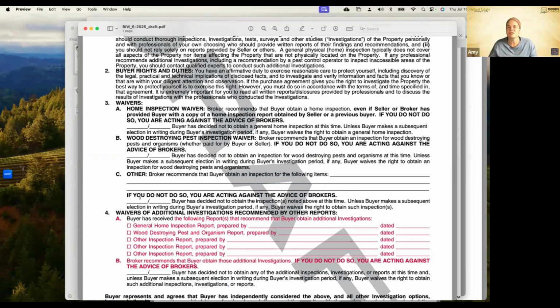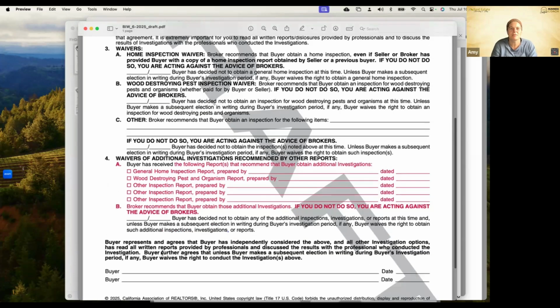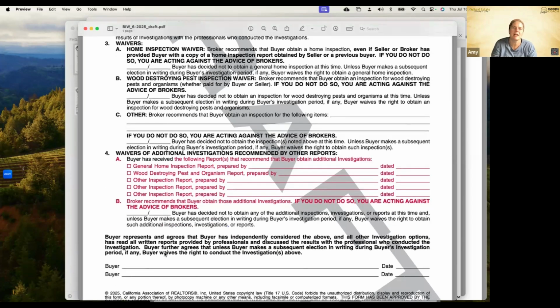Okay. Now, in the course of doing inspections, one of the inspectors may say something. They might have decided to have a general home inspection. The home inspector said, hey, you should absolutely have the HVAC inspected. And the buyer may decide not to do so. Okay. So anytime there's additional inspections recommended, we're going to fill those in down here on section 4, waivers of additional investigations recommended by other reports.